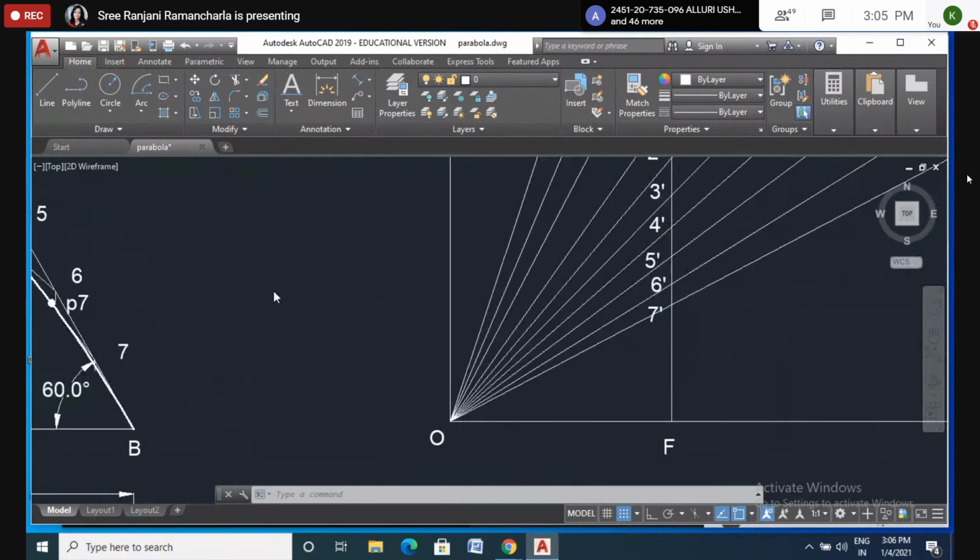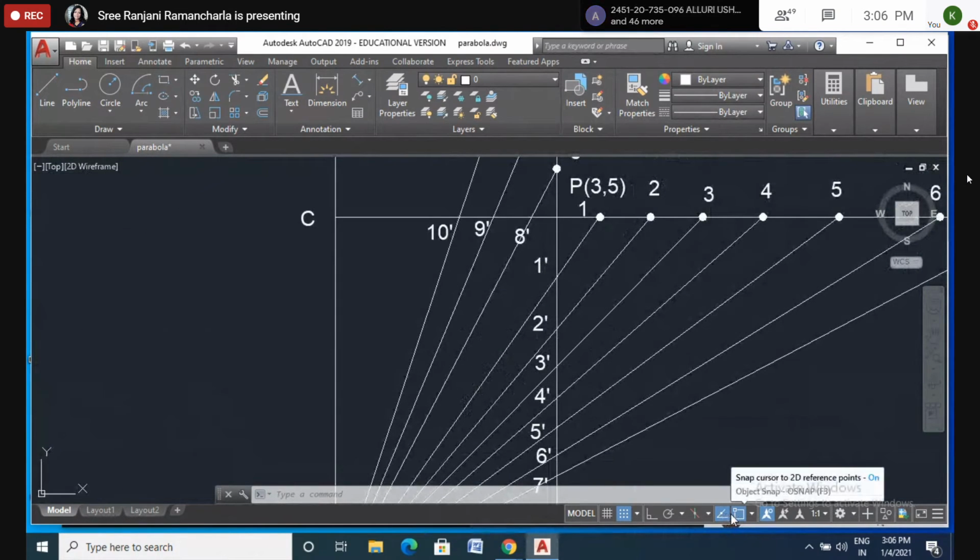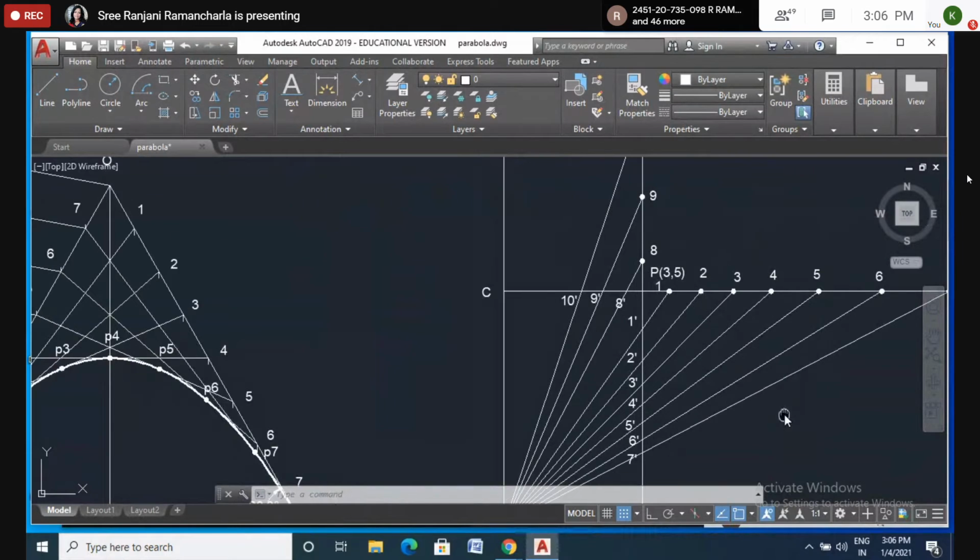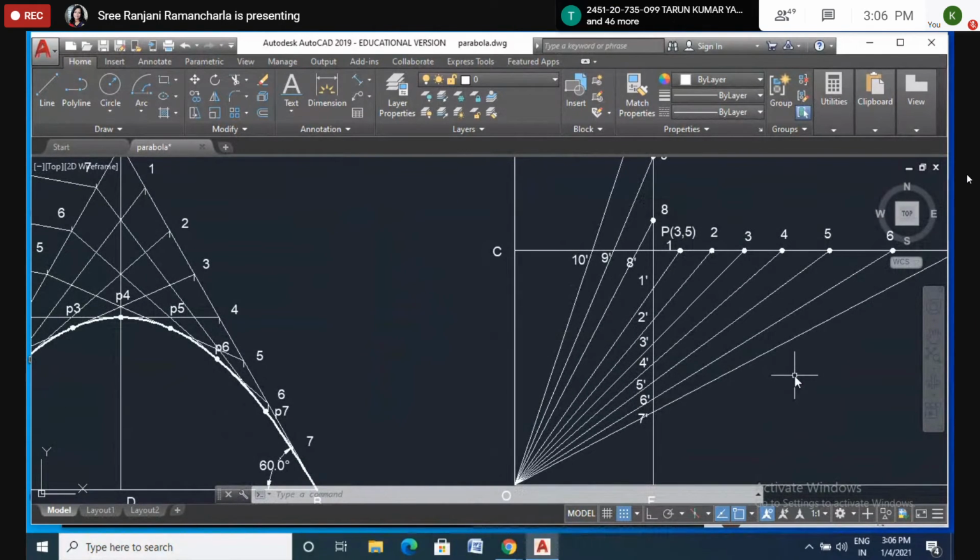Shall I move to the other figure? Yes, ma'am. Ma'am, you said we should submit after 6 sheets. Even we should submit the construction steps also. Yeah, construction steps, you write it in a small and short way. Don't write very big. Ma'am, in the first 3 we did, for parabola, ellipse and hyperbola. Of course, I don't ask you to write the steps, but in a very short way you can write it.